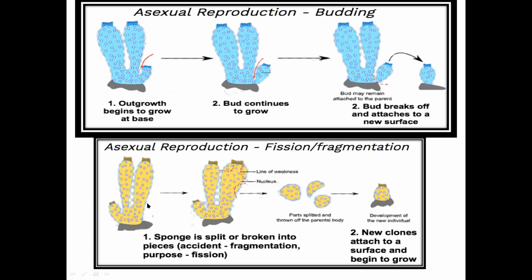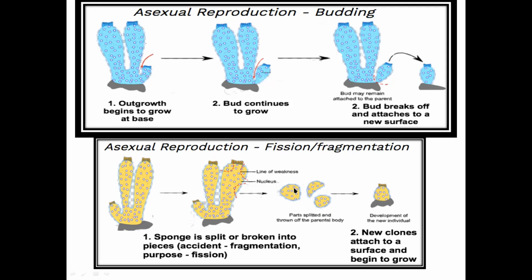Now in fission or fragmentation, see, the sponge is split or broken into pieces, which is usually due to accident. So due to an accident, the sponge body disintegrates into pieces, or it may purposefully disintegrate by fission. So lines of weakness grow, and then the small parts of the sponge separate from the body.